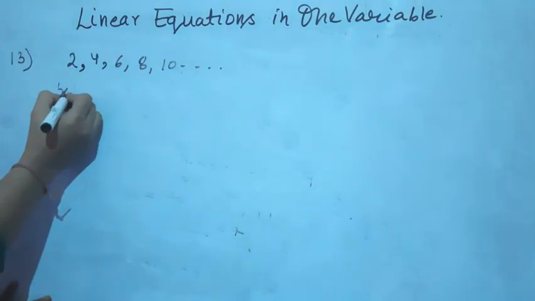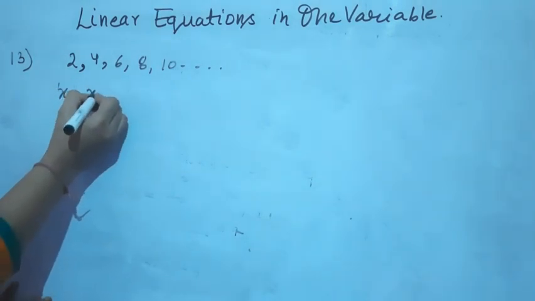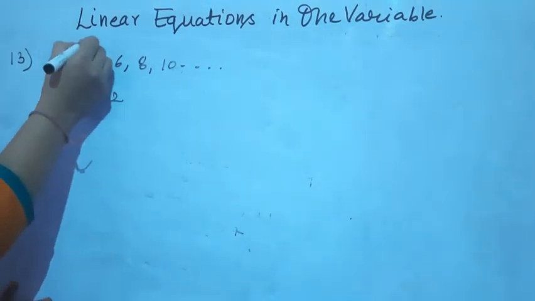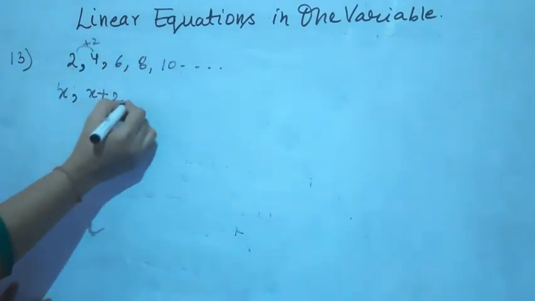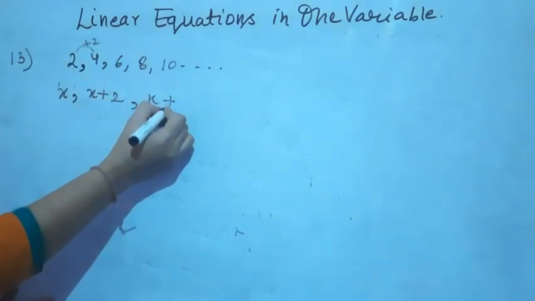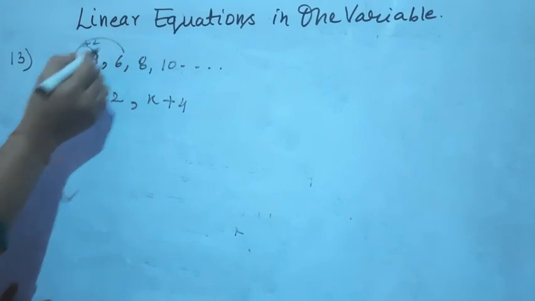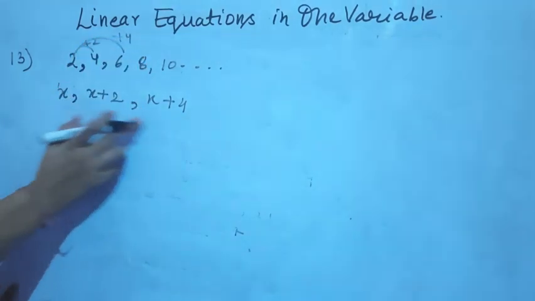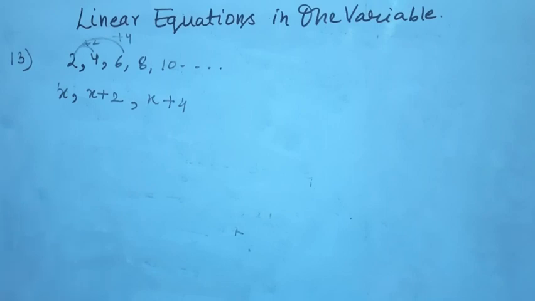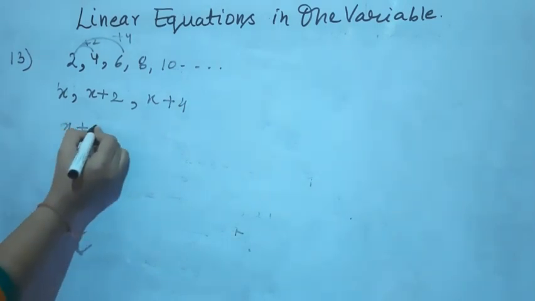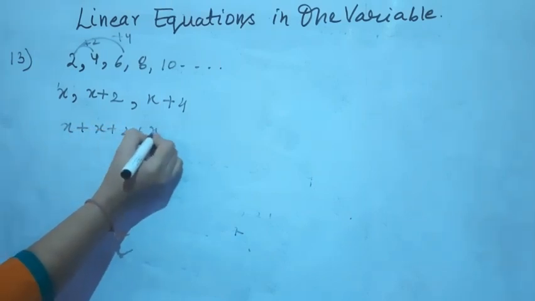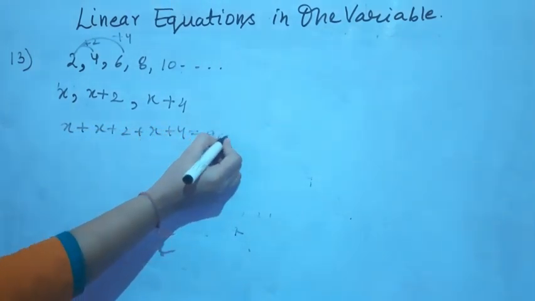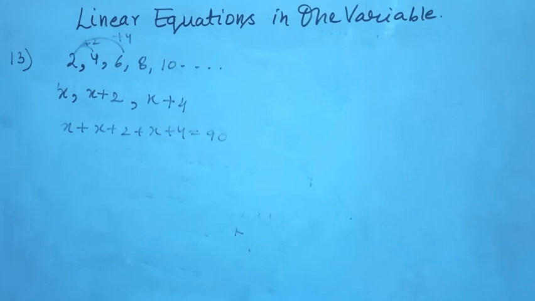तो पहला नंबर होगा आपका x. Next one will be x plus 2 because 2 plus 2 is 4. The next number will be x plus 4 क्योंकि 2 में हम क्या ऐड करें कि वो 6 बन जाएगा. 4 has to be added. So the next number will be x plus 4. Now अब इन तीनों को ऐड करने से क्या बनना चाहिए? 90. So x plus x plus 2 plus x plus 4 is equal to 90. Now you have to solve it on your own in your maths classwork copy.